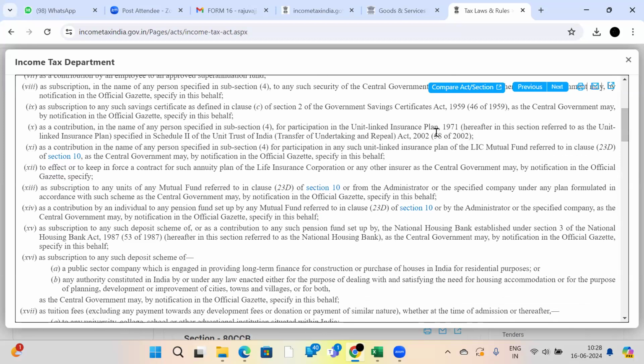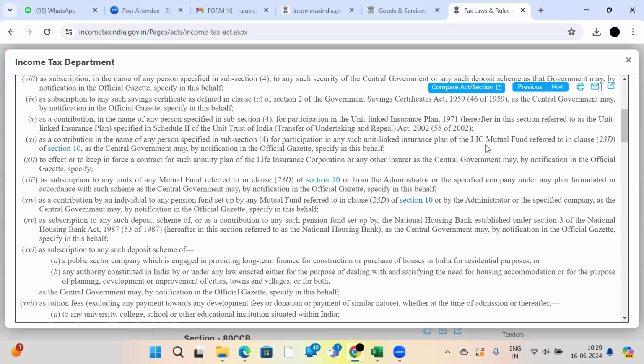See here, unit linked insurance plan. If you have life insurance policies, subscriptions from different insurance companies, you can ask your agents, is there any unit linked insurance plan, ULIP, which will get deduction for me under 80C? They will immediately send you the list of plans that are allowed for deduction under section 80C. See, another one is a unit linked insurance plan of LIC mutual fund.